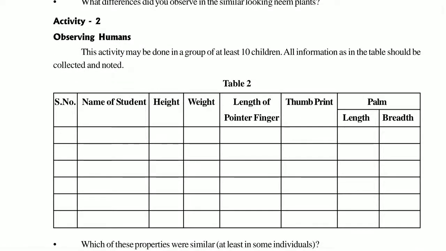The next one, the same activity you can do in human beings also. Here at least 10 children are given. Try to take from your nearby locality 4, 5, 6 children.